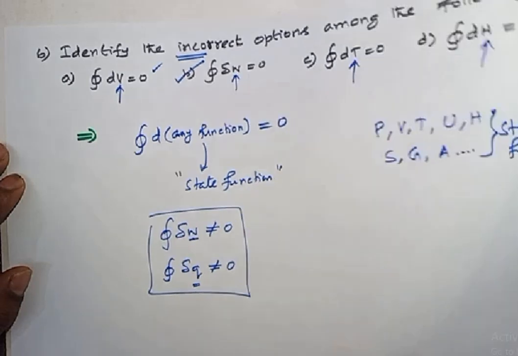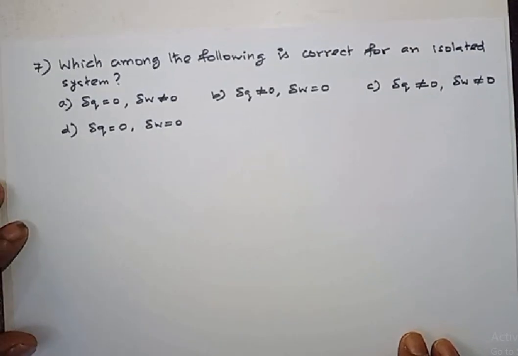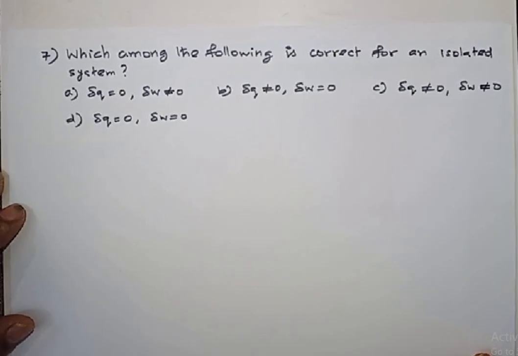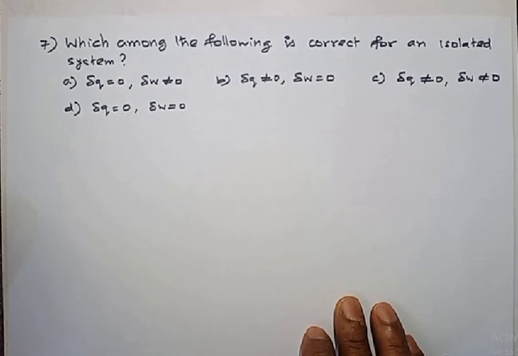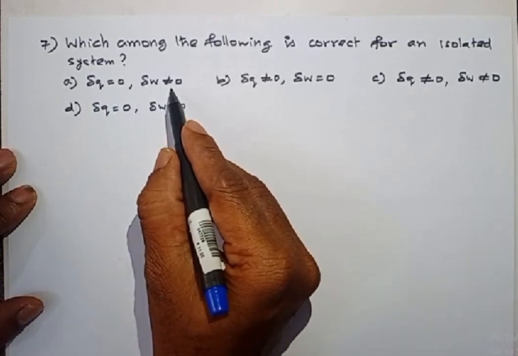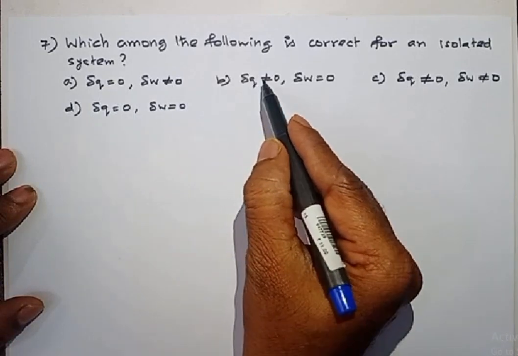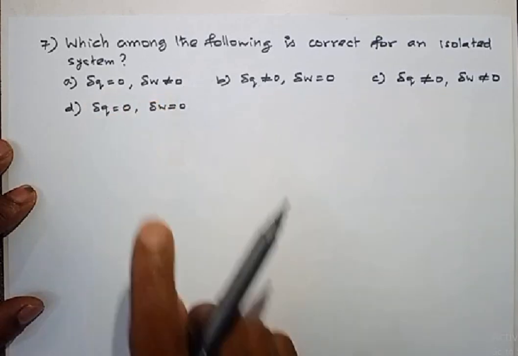Now let me move on to question number 7. Just go through the question. Which among the following is correct for an isolated system? Del Q equal to 0, del W not equal to 0; del Q not equal to 0, del W equal to 0. In all the options, del Q and del W are given.